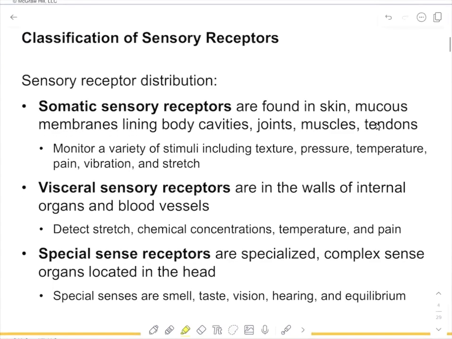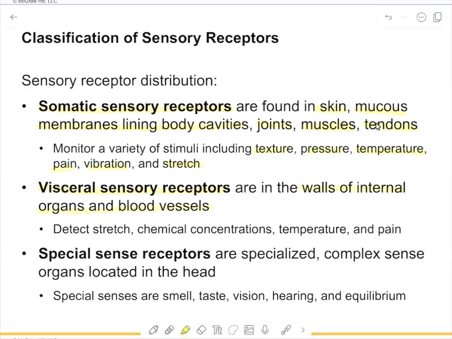So somatic sensory receptors are specific receptors that are found in the skin, mucous membranes lining the body cavities, joints, muscles, or tendons. And they monitor a variety of stimuli, which include things like texture, pressure, temperature, pain, vibration, or stretch. Other examples are called visceral sensory receptors, and as their name indicates, they're going to be found in the walls of internal organs and blood vessels.